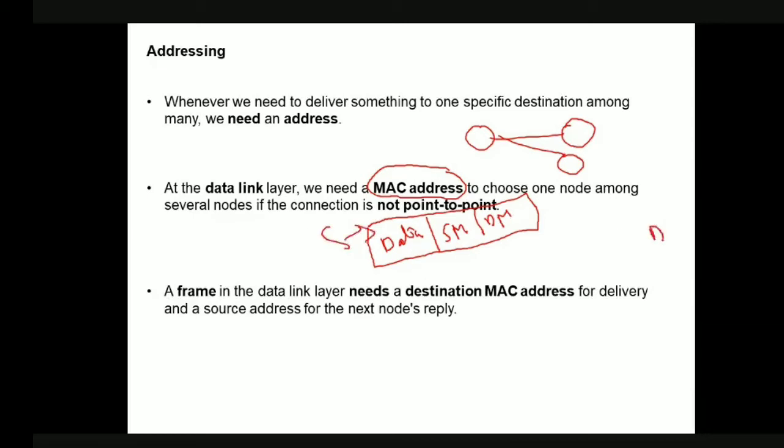Now this source is sending the information to the destination. It sends the data with the source MAC address and destination MAC address. Why is the destination MAC address needed here? Because to identify the destination, we need the destination MAC address.